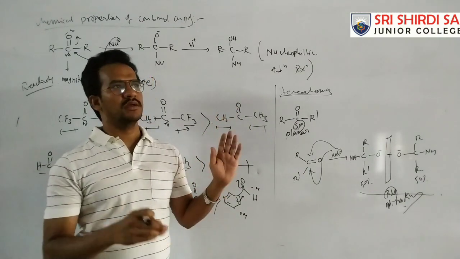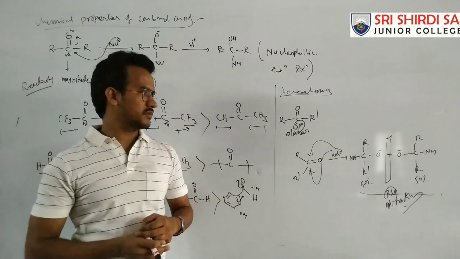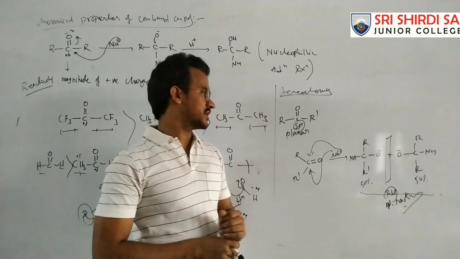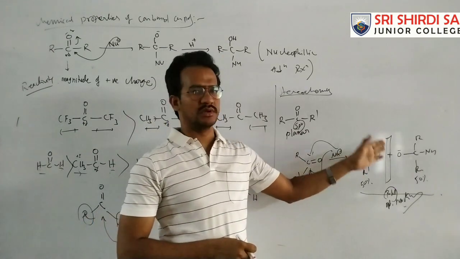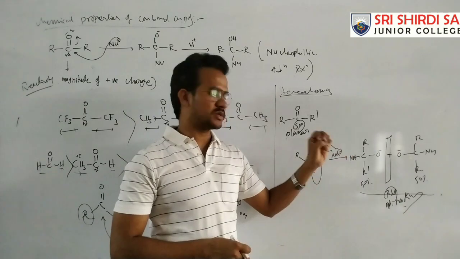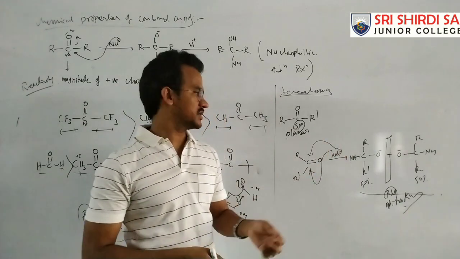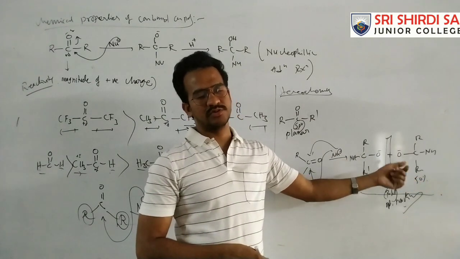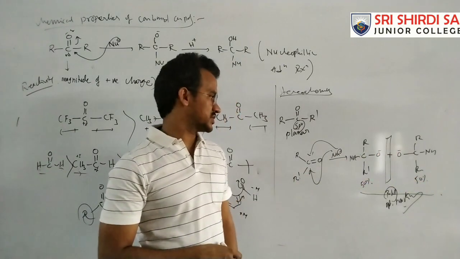So as a result, we will get the two mirror images. That means 50% dextro, 50% levo. This mixture is nothing but a racemic mixture, and it is optically inactive because the optical rotation of one isomer is cancelled by the other optical isomer. Okay, so that is stereochemistry.